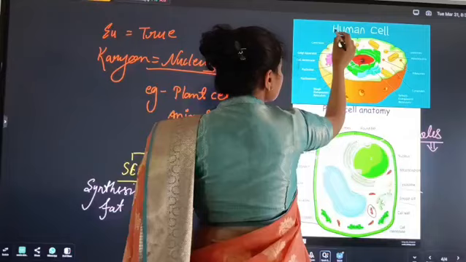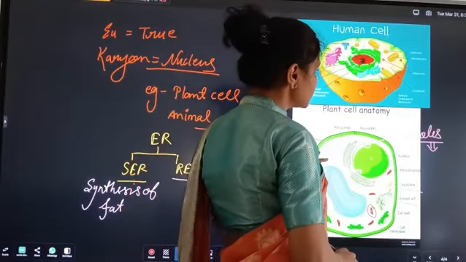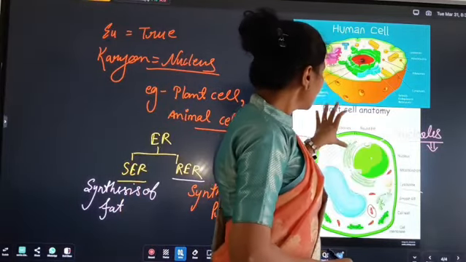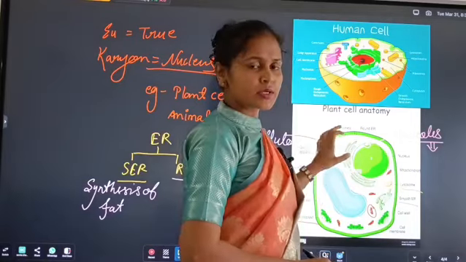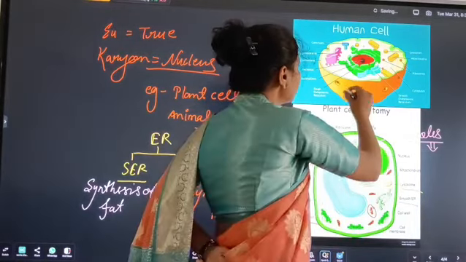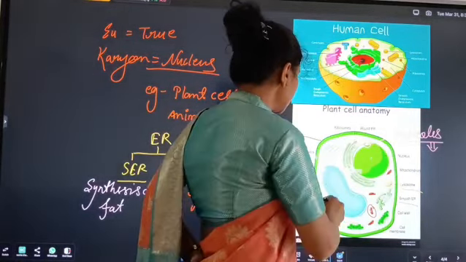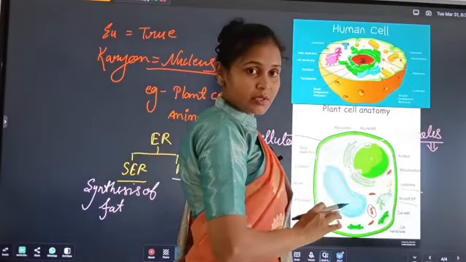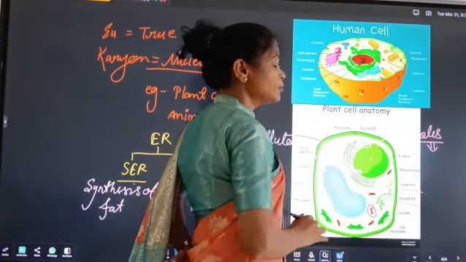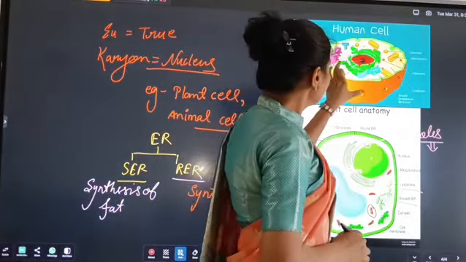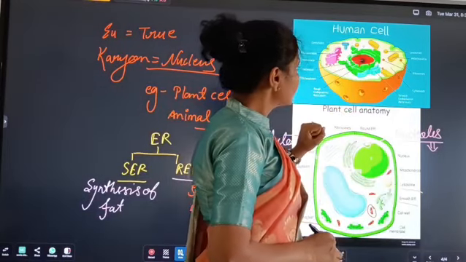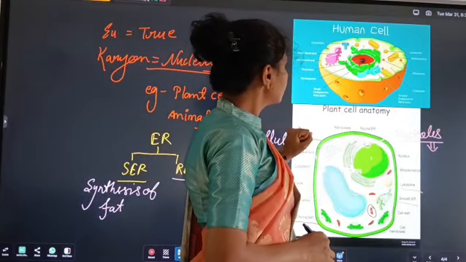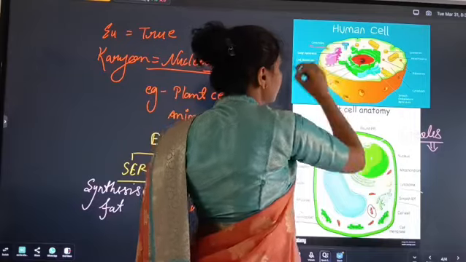Now look, this is the human cell, meaning the animal cell. Both structures are the same but some are different. Here look, plastids are absent. It means chloroplasts are absent in the animal cell but present in the plant cell. Animal cells also contain one structure called the centriole.